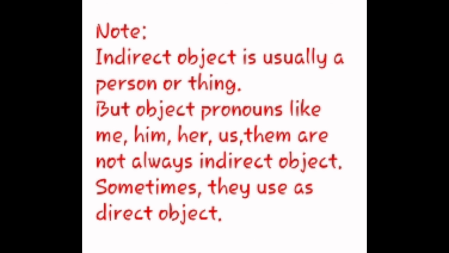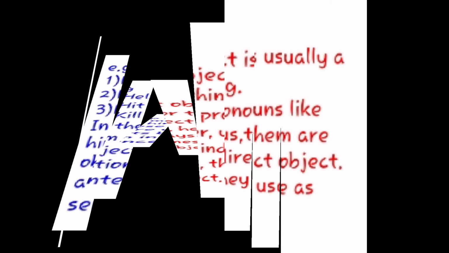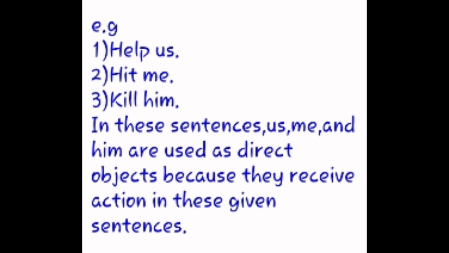Here is another note for indirect object. An indirect object is usually a person or thing, but object pronouns like me, him, her, us, them are not always indirect objects. Sometimes they are used as direct objects. We will understand this note with the help of these examples.